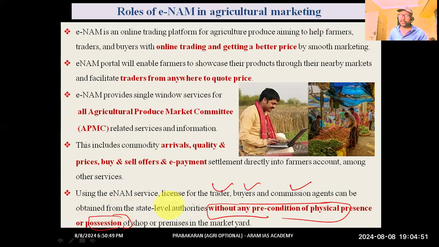Earlier, the trader or buyer and the commission agent needed to be physically present in the particular market or shops. But after ENAM, these persons need not be physically present in the particular market. No need now.